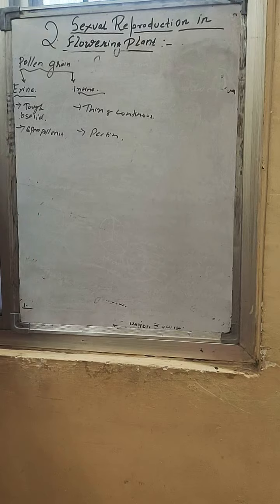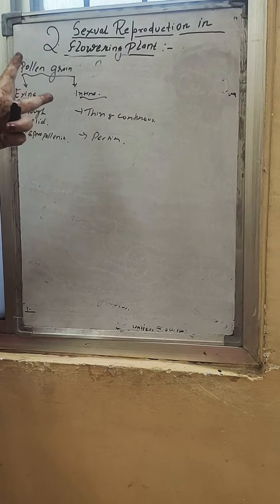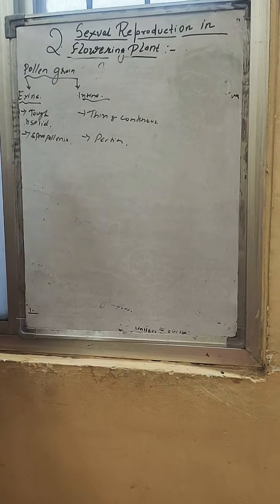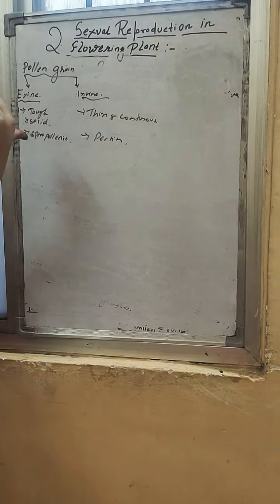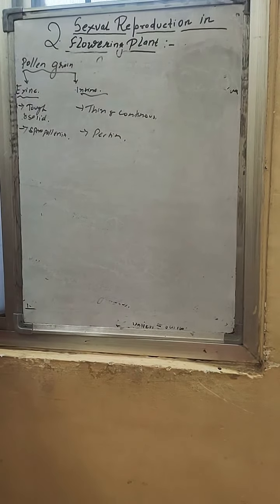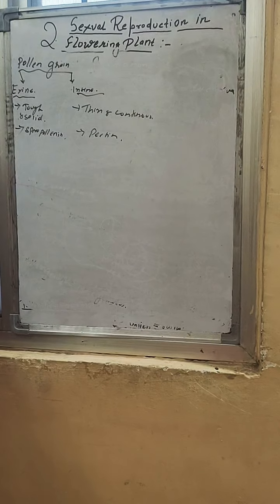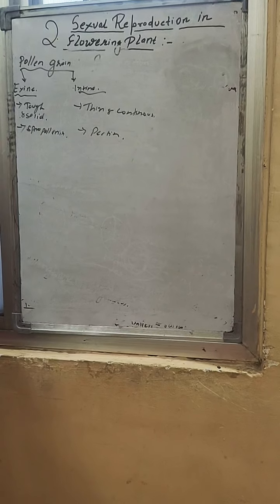It is a thick and smooth layer. Whereas intine is a thin and continuous layer made up of pectin and cellulose. The cytoplasm of the pollen grain is surrounded by the plasma membrane.